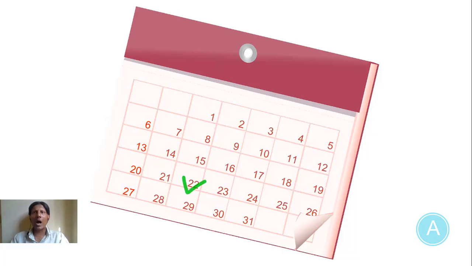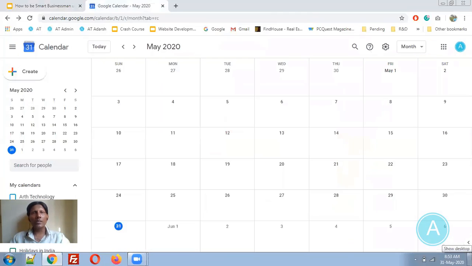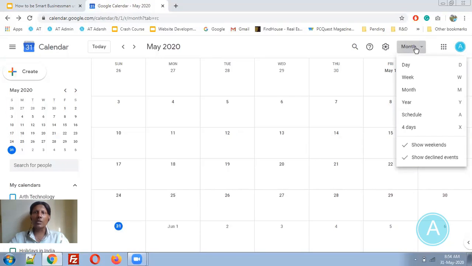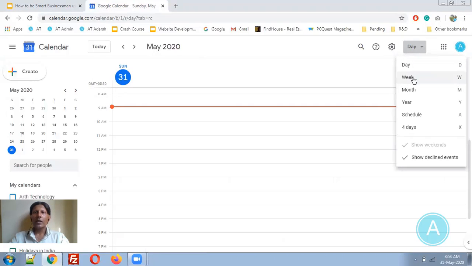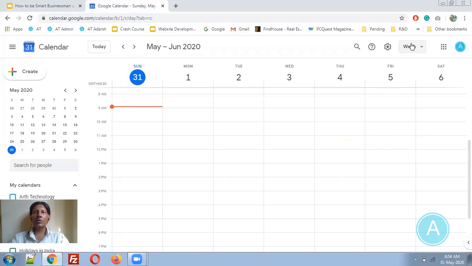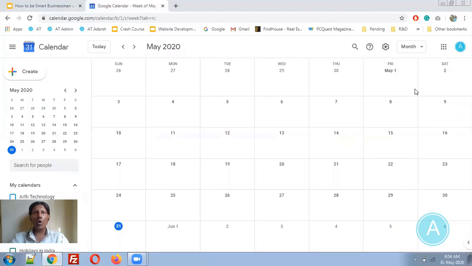Now let's explore how you can implement this in Google Calendar. So let me open calendar.google.com. I have opened it, I have logged in with my account. By using this way, you can open that particular calendar. These calendars have a month-wise view. The view you can change from these options. You can change it to day-wise view, so this will be the current day. You can change it by week also, you can change it by month also, or you can have the particular year also. So this is the month-wise calendar.